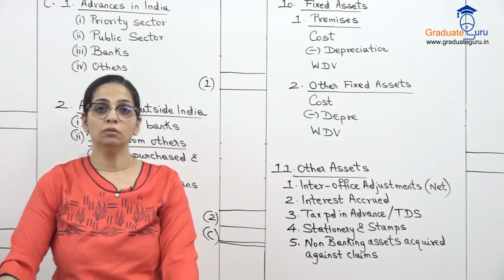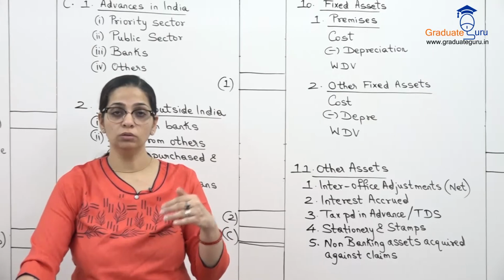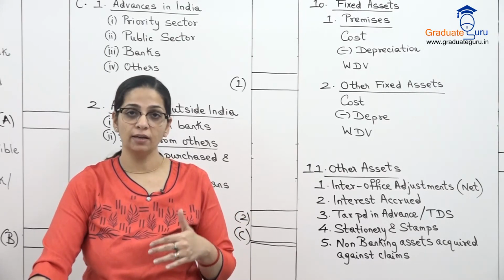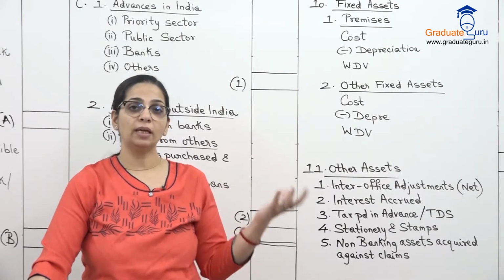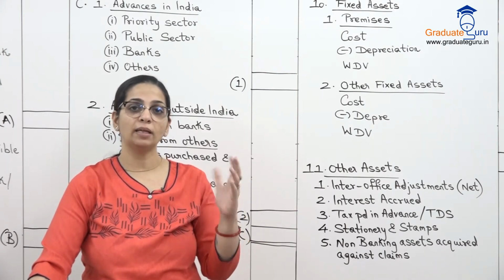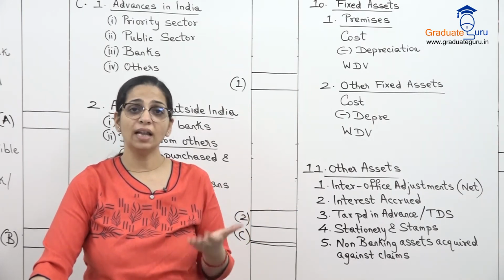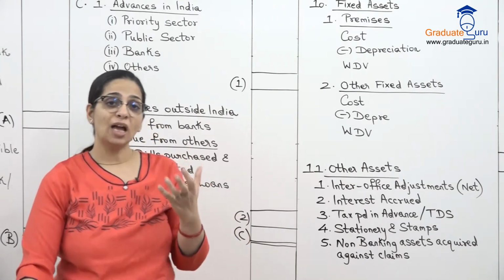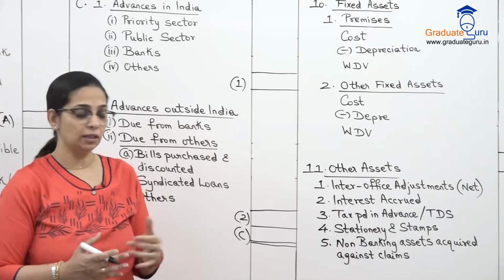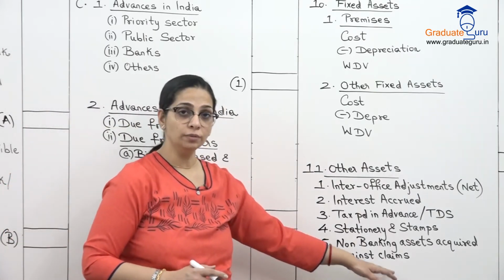Instead of the money against the loan, हमने उनसे कोई asset ले लिया है which was secured. Okay? So that asset is not a banking asset. It's not related to my banking business. But I have got that asset because somebody did not pay the loan. So such assets जो bank ज़ब्त कर लेती है, those are shown over here.